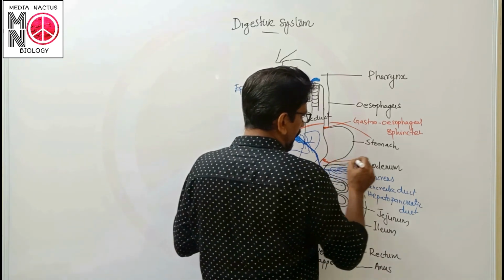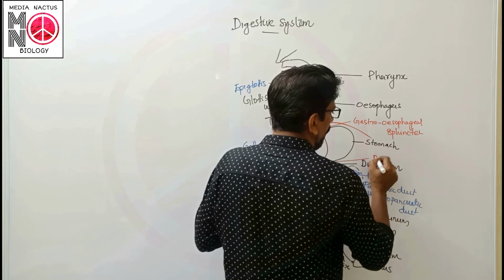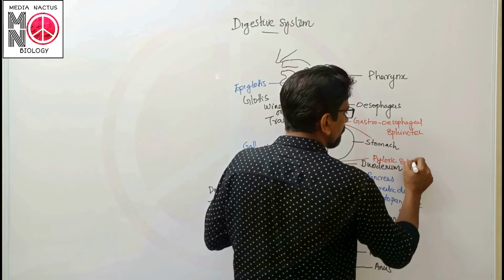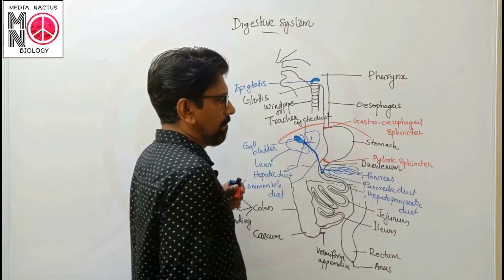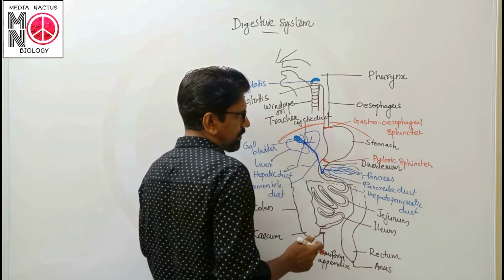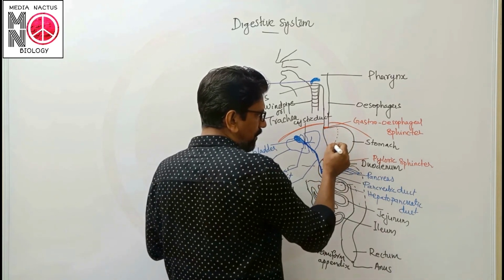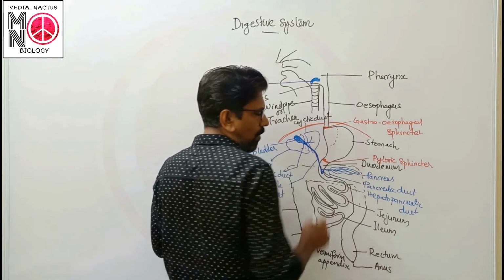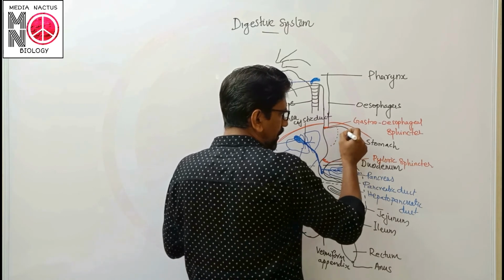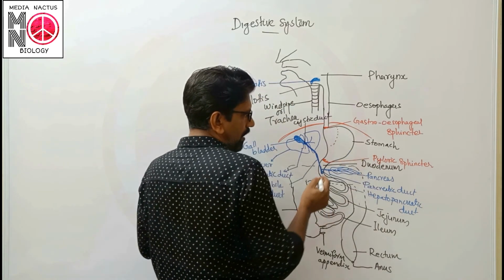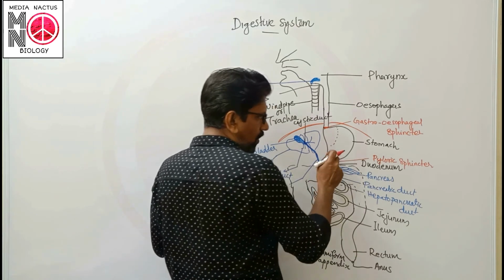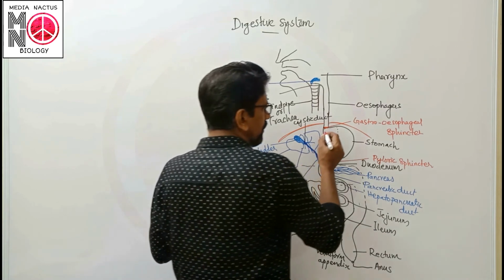Likewise, at the end of stomach toward the duodenum, there is still another sphincter, which is known as the pyloric sphincter. The stomach has three regions. The first part, this part, is known as the cardiac stomach, and this bulged region is known as fundic stomach, and the region which joins toward the duodenum is known as pyloric stomach.